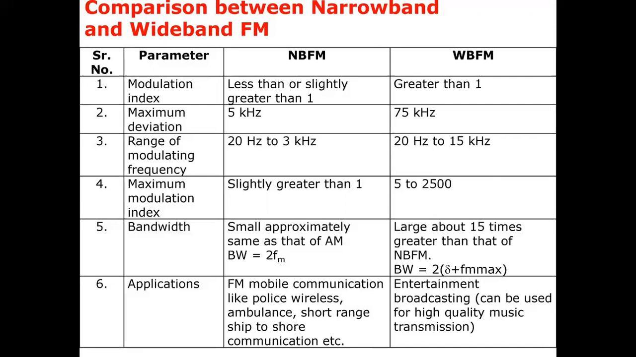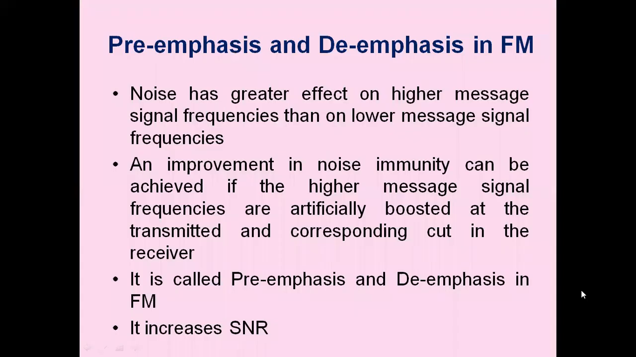The salient features of wideband FM are: modulation index is greater than 1, maximum deviation allowed is 75 kilohertz, and we can transmit message signal frequencies up to 15 kilohertz. Maximum modulation index we can provide up to 2500, and therefore we can provide large bandwidth, large signal to noise ratio, and we have various applications of wideband FM which can be used for entertainment applications and can also be used for high quality music transmissions.